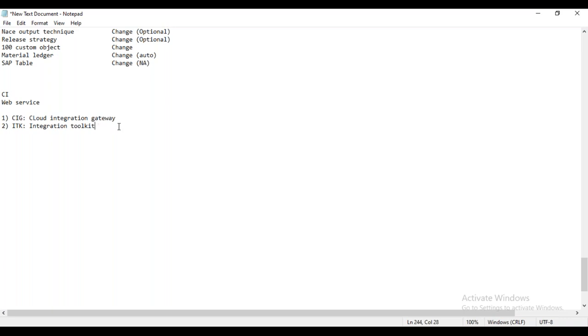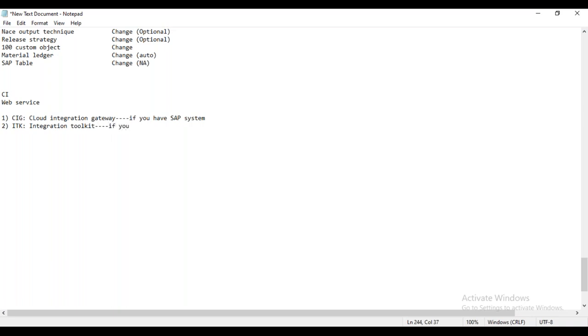Basically, in which condition does the customer have to go with the CIG? In case you have an SAP system. In which cases does the customer have to go with the ITK?